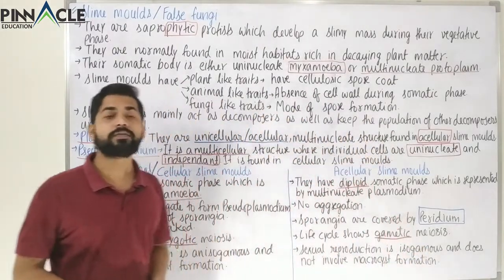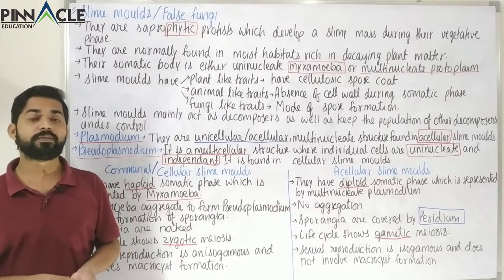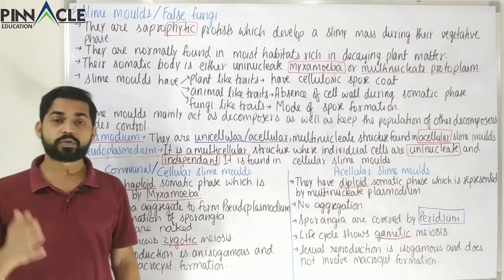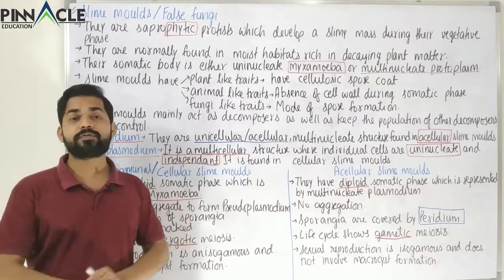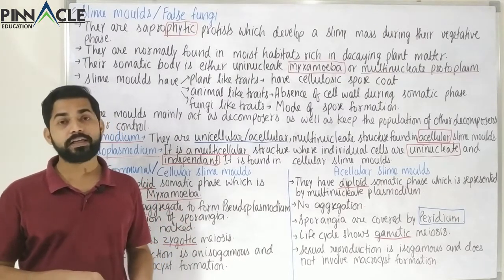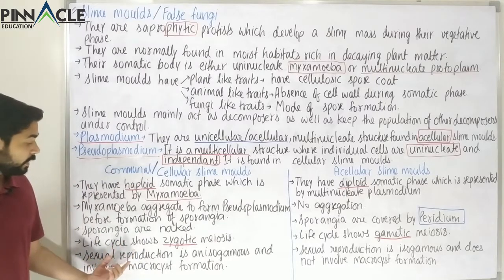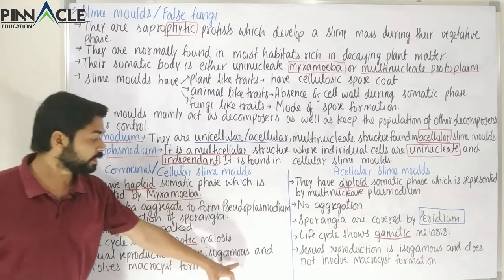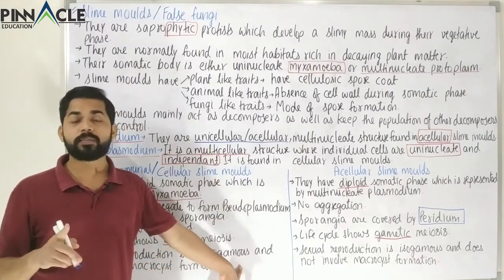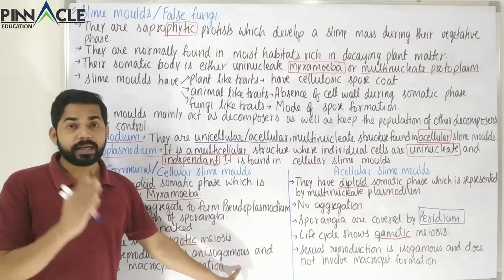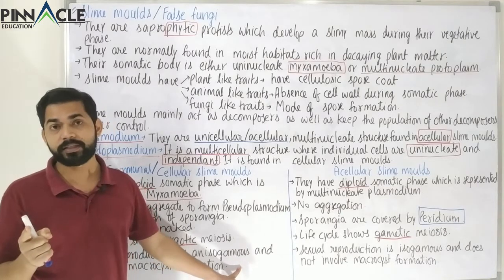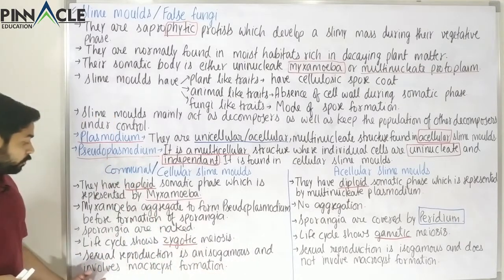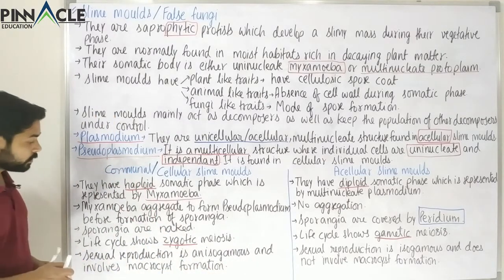Now we also have studied about the types of sexual reproduction. For example, isogamous, anisogamous, oogamous. So these types of sexual reproduction we have already studied. Now we see that here the sexual reproduction is anisogamous. So anisogamous means that the male and the female sex cells which will fuse are different from each other. So here there would be something called as macrocyst formation.